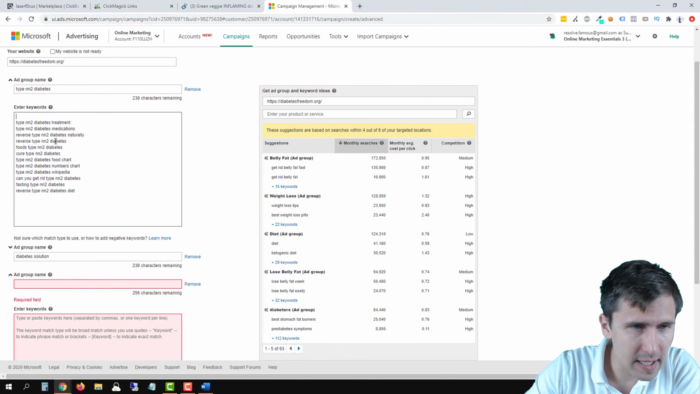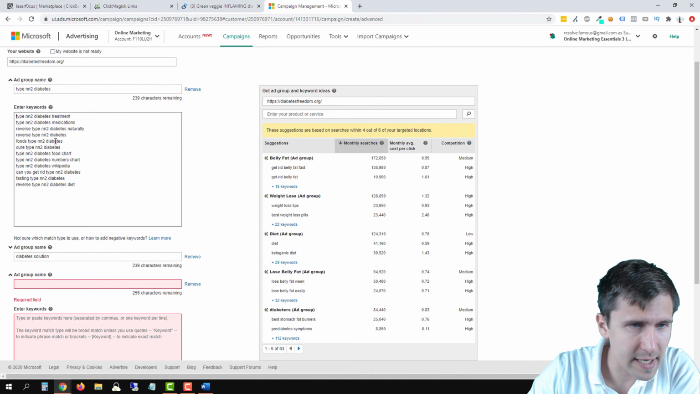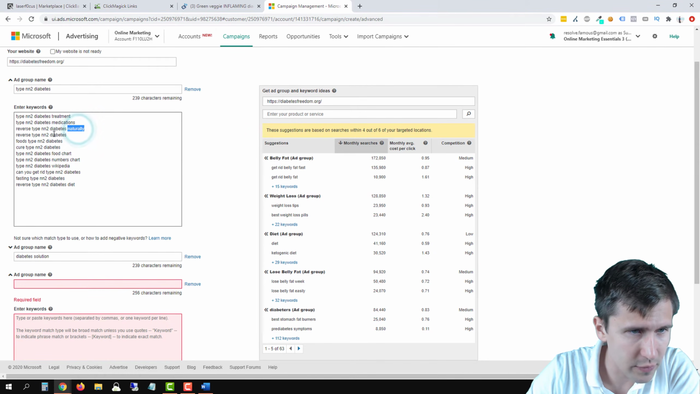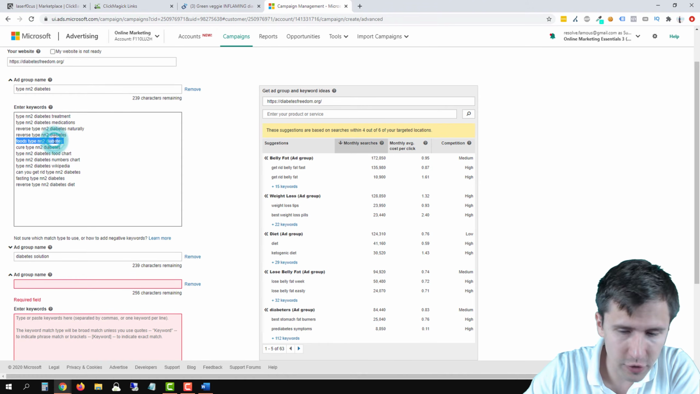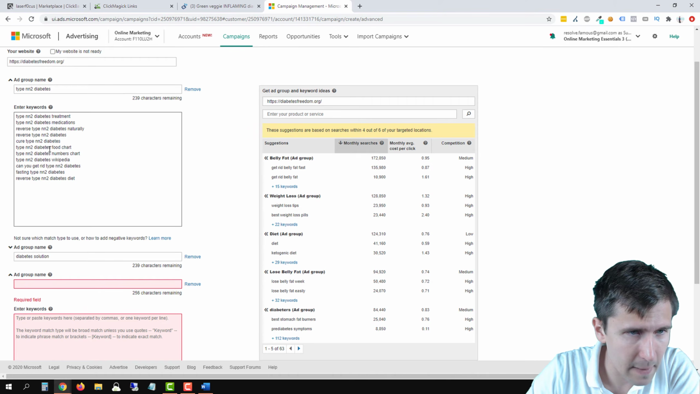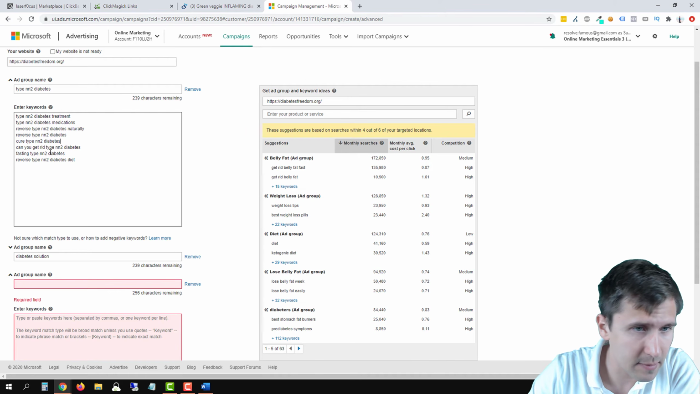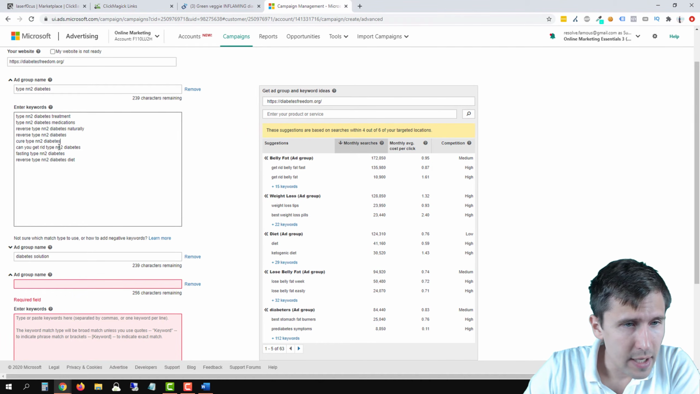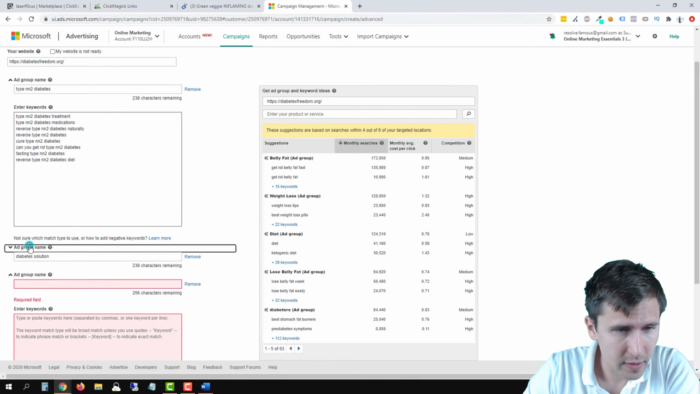So in fact, I'm just going to delete that just in case, because I do like these. I like treatment, I like medication, I like reverse naturally. Reverse is good. Foods, cure is good. I'm not sure if we offer foods, that's the thing, so I'm going to delete that. Type food chart, numbers chart in Wikipedia. We're not a Wikipedia article. We're trying to sell them something. Can you get rid? Fasting, reverse. Okay, so these are good.